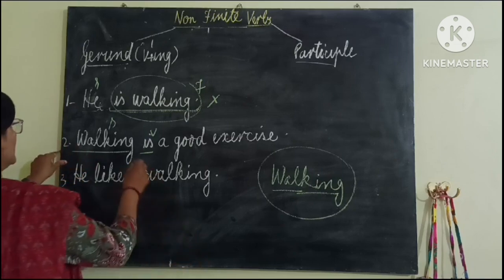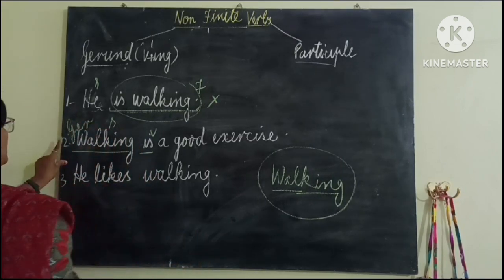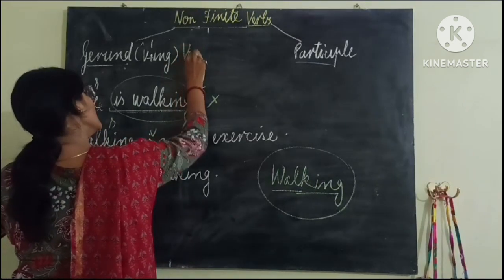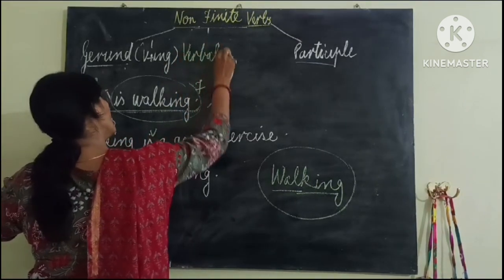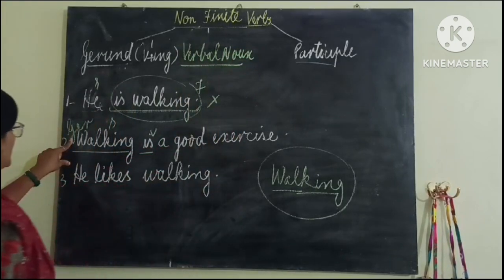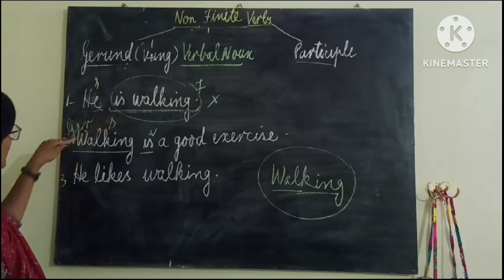This is gerund. And we can say this is a verbal noun also. Verbal noun, because this noun is made from a verb. Now you have seen that the noun, walking, is used in place of the subject.